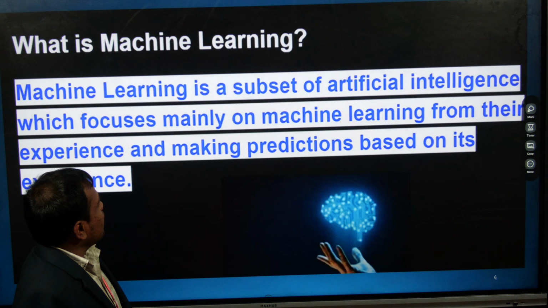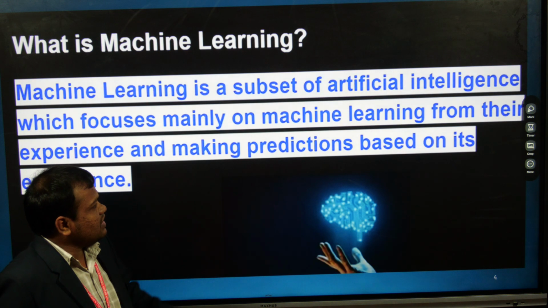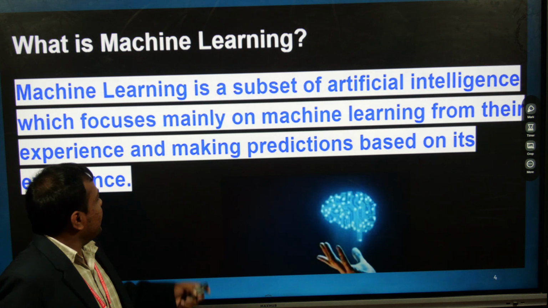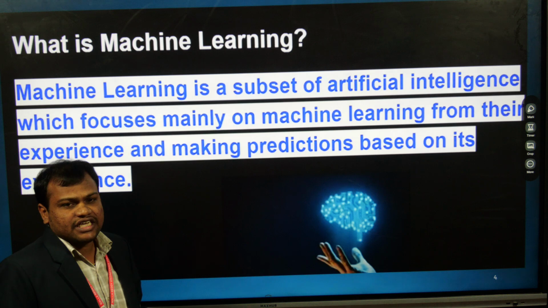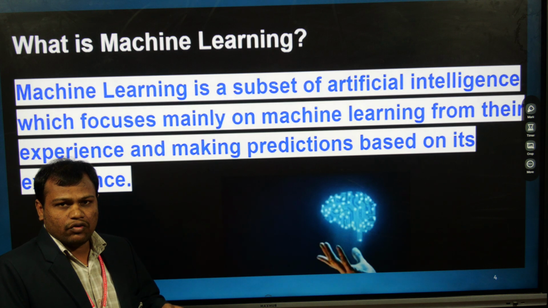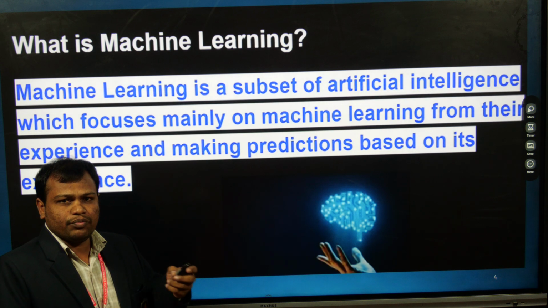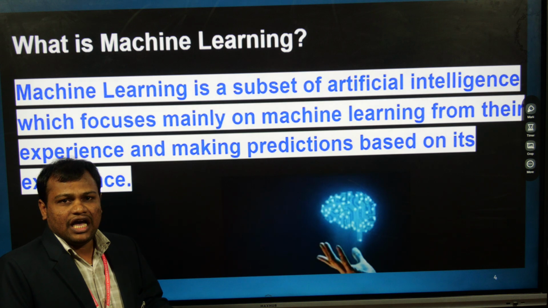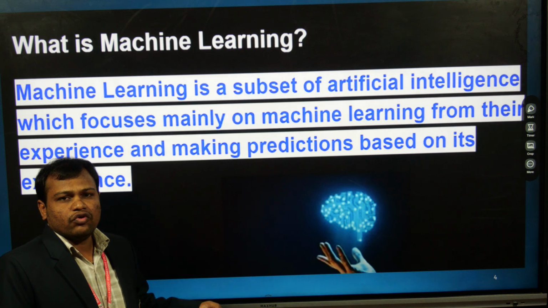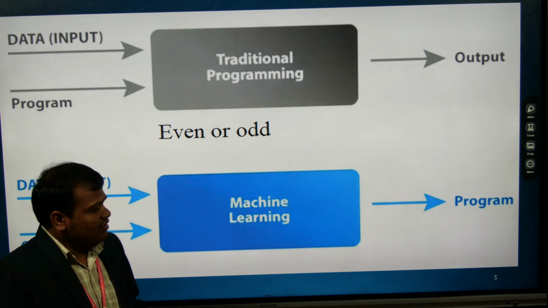So if you are going to talk about machine learning, machine learning is a subset of artificial intelligence which focuses mainly on the machine learning from its experience and making predictions based on experience. I already told one example, the 1 year old boy. Whatever the experience for 1 month, he is going to predict the apple, orange as well as the banana. Similar way, after the training, the model is going to predict the outputs. This is one of the examples.